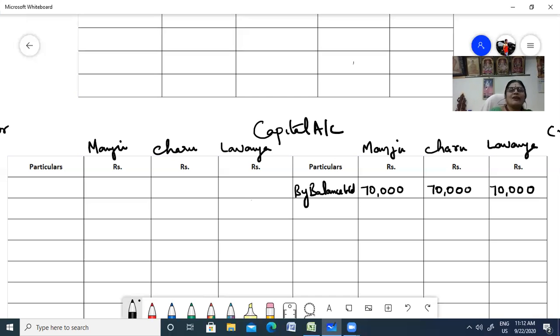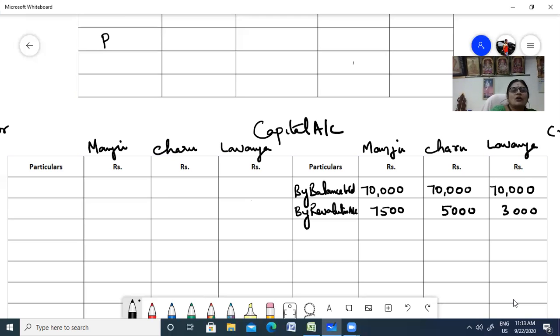Okay. Now revaluation profit, we have 15,000, isn't it? So you have to transfer by revaluation account, by revaluation profit, right? So that was 7,500, 5,000, and then you had 3,000. Now in the balance sheet, we had profit and loss, isn't it? We had around 50,000. So you have to pass a journal entry for that well in advance, right?